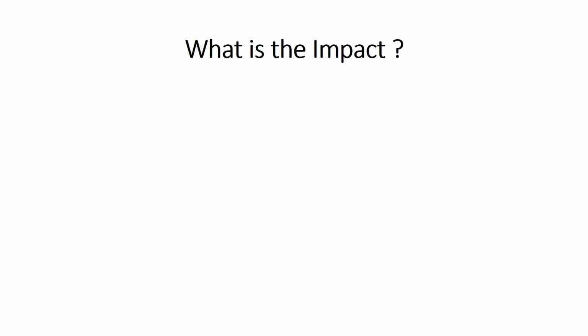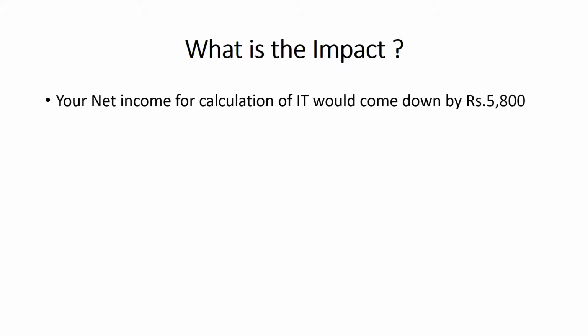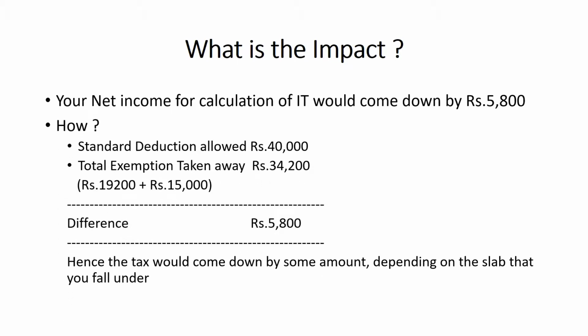What is the impact of this? Your net income for calculation of IT would come down by rupees 5,800. How? Standard deduction allowed is rupees 40,000. Total exemption taken away from you is rupees 34,200. That is rupees 19,200 of transport allowance exemption and rupees 15,000 of medical allowance exemption. Total 34,200. The difference is rupees 5,800.